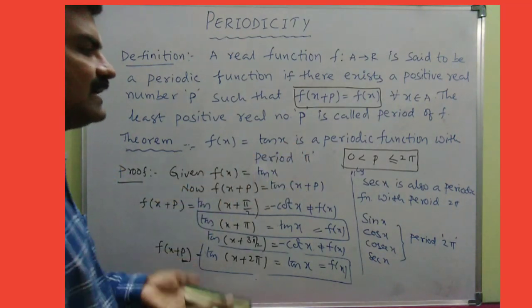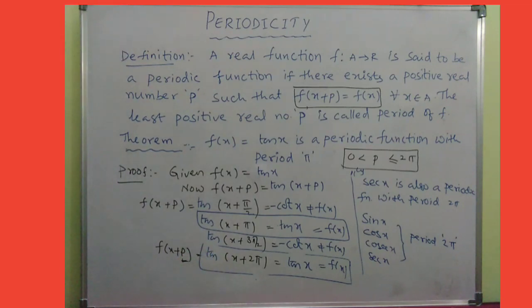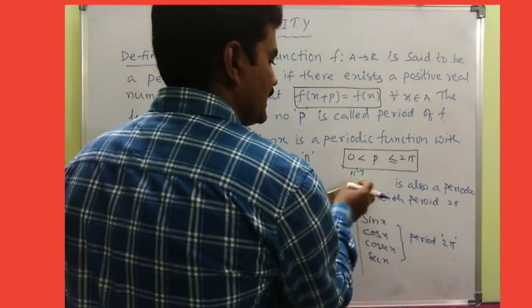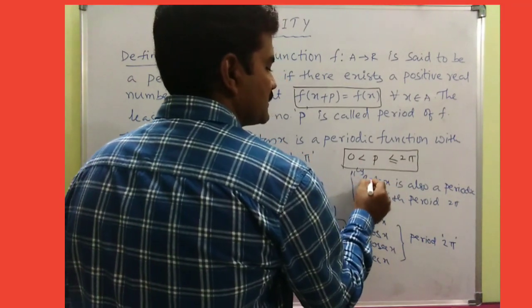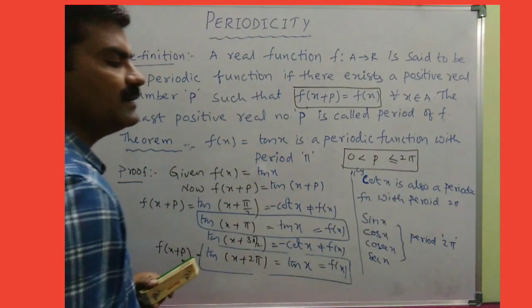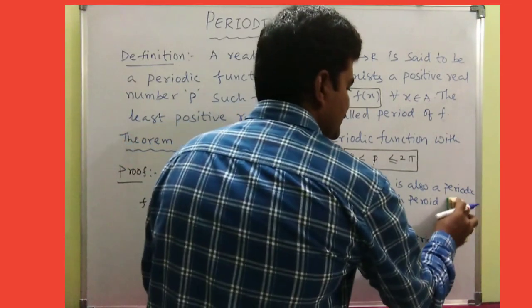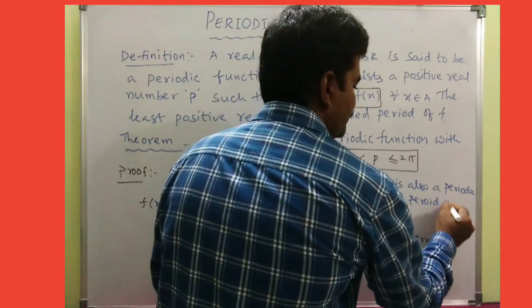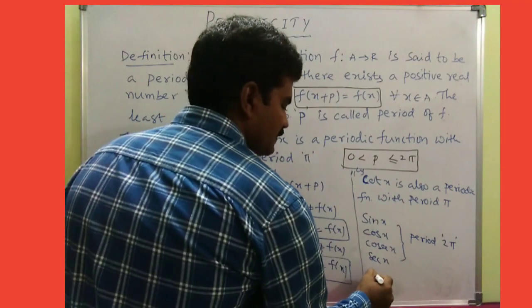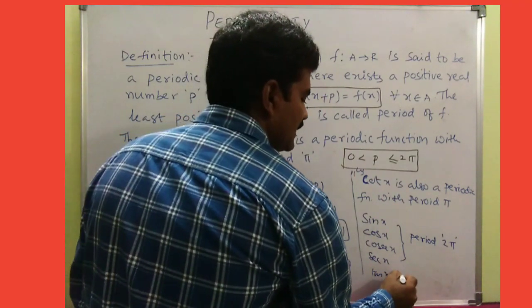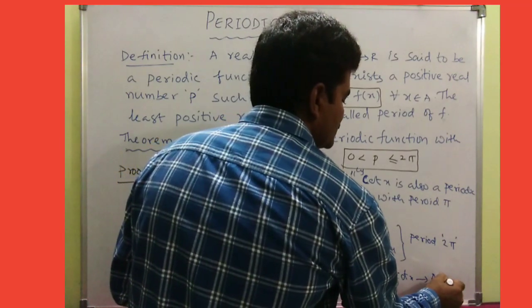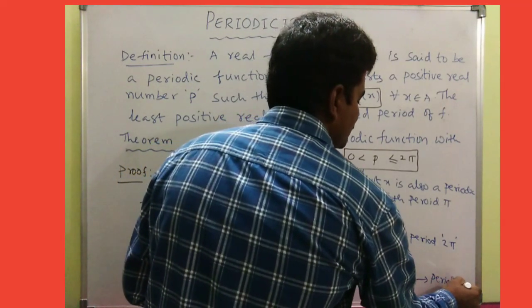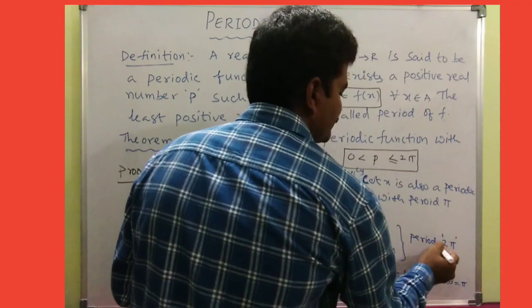Now not only tan x, what about its reciprocal, cot? The reciprocal of tan x is cot x. Hence cot x is also a periodic function with the period pi. Fine. So what can we say about tan x and cot x? The period of tan and cot is equal to pi.